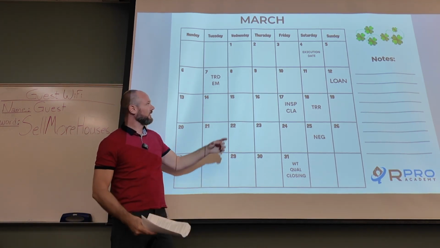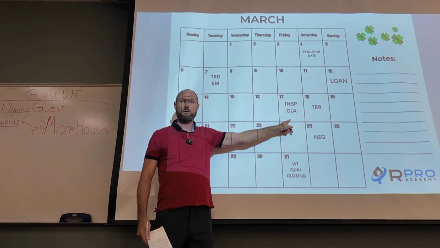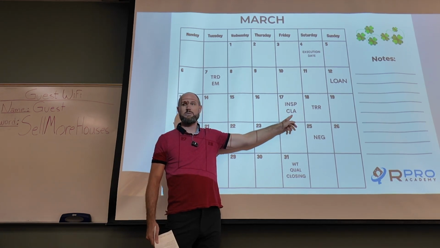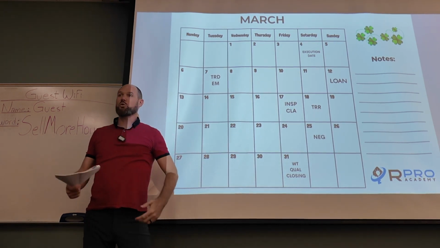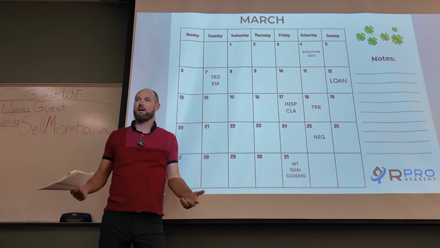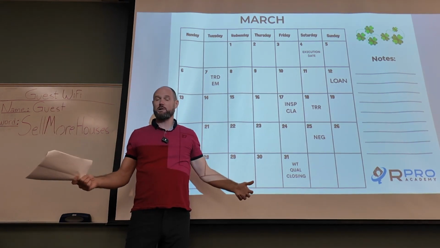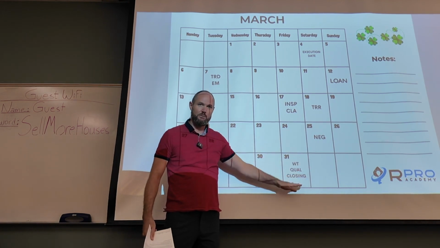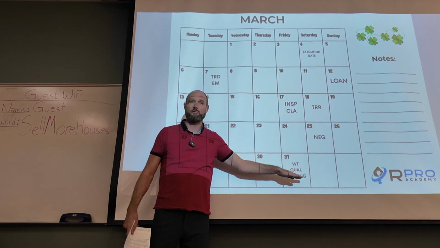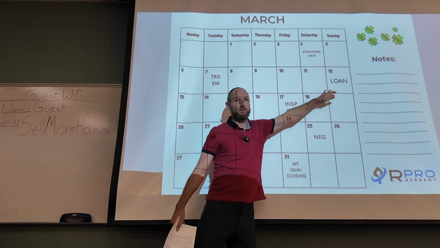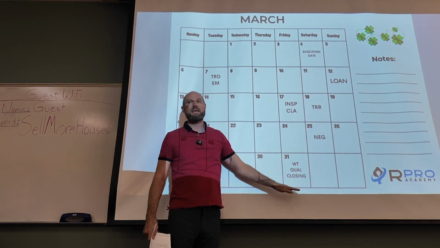It's weird the way this is done, but 0, 1, 2, 3, 4, 5, 6, 7, ends on our inspection period right here, right? So our conditional loan approval letter would be 10 days after the time reference date as well. And our last ones are, if I don't qualify for financing, as we talked about in an earlier scenario, I can do that when? Anytime before closing, right? So I put it down here on closing date because sometime before closing is when that qualification might come in where I don't qualify for financing. Not that I don't like the loan terms, I can't get the money. They won't give it to me. Not that it's too expensive, I can't get the money.